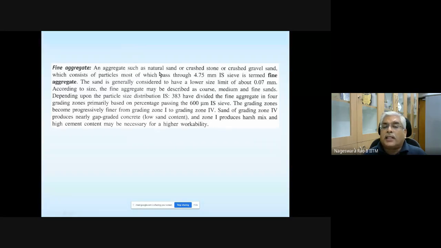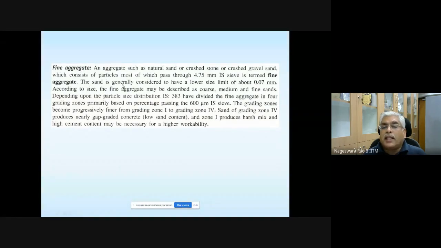An aggregate such as natural sand, crushed stone, or crushed gravel sand, which consists of particles most of which pass through 4.75 mm IS sieve, is termed as fine aggregate. This is how fine aggregate is categorized in a broad sense.